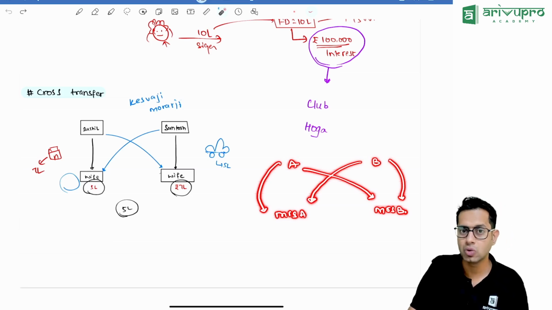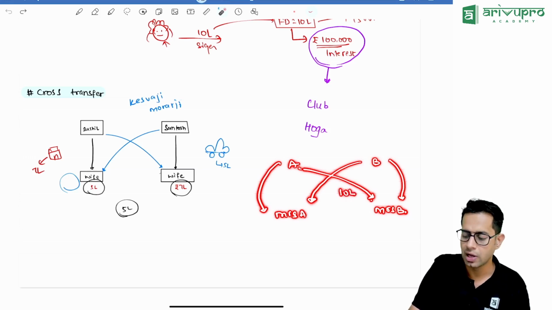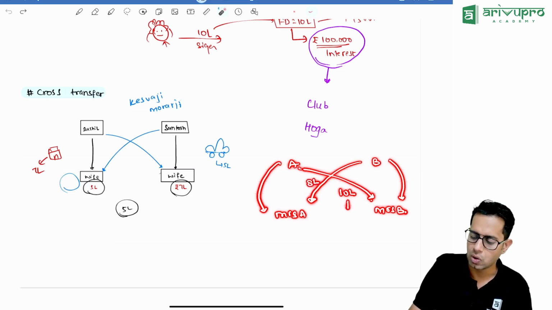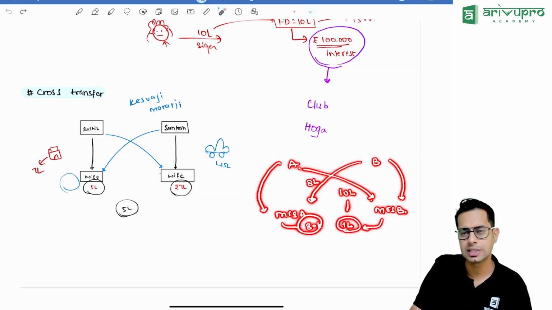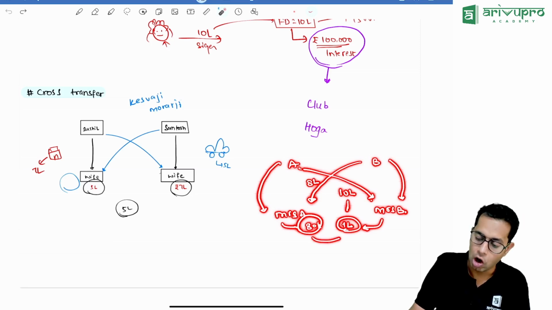Whatever income is there now will not get clubbed, no, because we are not at all related. A says, I will transfer something to your wife, let us say an asset worth rupees 10 lakhs. You transfer whatever amount you want to transfer to my spouse. So he transfers assets worth rupees 8 lakh. Now, from these assets they are earning an interest of 80,000 rupees and 1 lakh rupees. The income is earned by A's wife and by B's wife. So the question is, sir, will the clubbing provision apply here? Lawmaker says this is a case of cross transfer. Here clubbing provisions will apply. How much income will be clubbed?